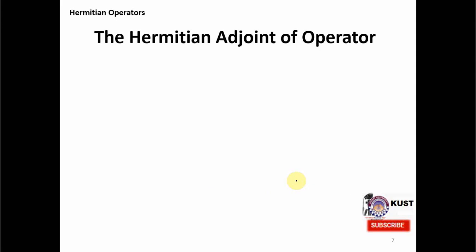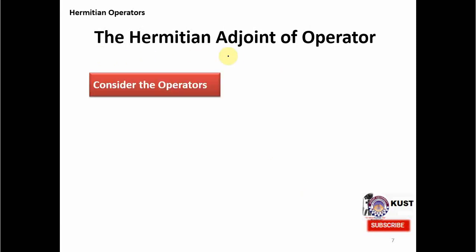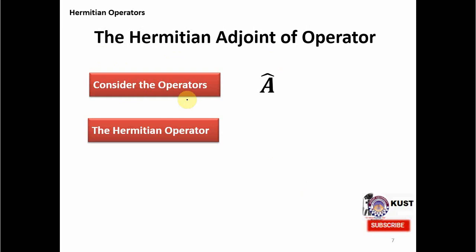So how do we confirm that some operator is a Hermitian operator? For this purpose, we first calculate the Hermitian adjoint of an operator. Consider the operator A and another operator, A dagger.